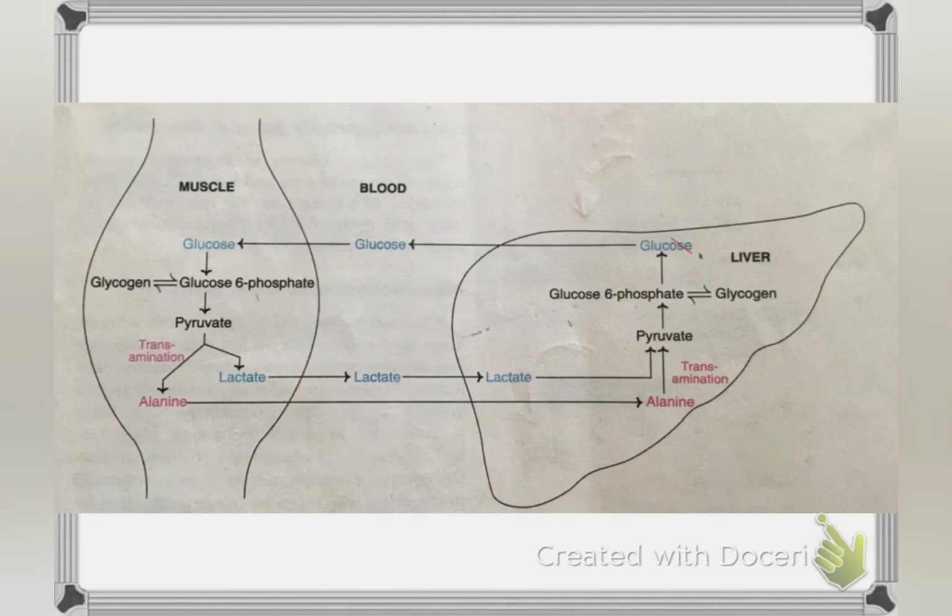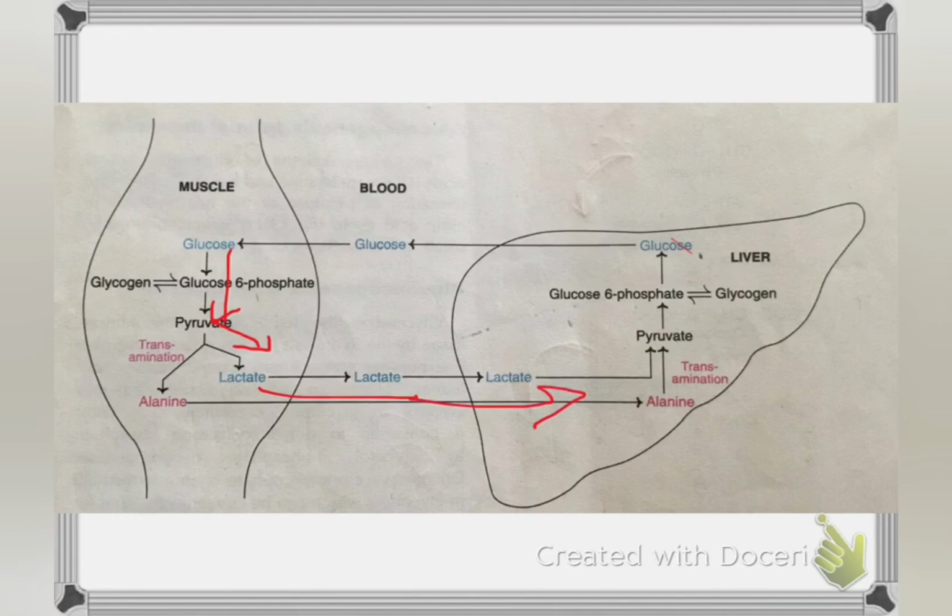Then in muscle cells, the glucose is converted to pyruvate and then to lactate. This lactate is then transported to the blood, and from the blood it enters into the liver.